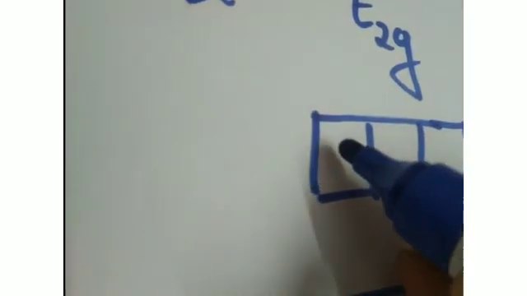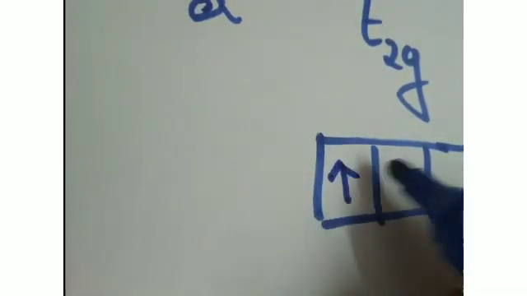Then suppose the configuration is d4. How are these electrons arranged? There are two possibilities. One is that all t2g orbitals get one electron, and one electron goes into the eg orbitals. The other possibility is that the t2g orbitals are singly filled, and then pairing happens.